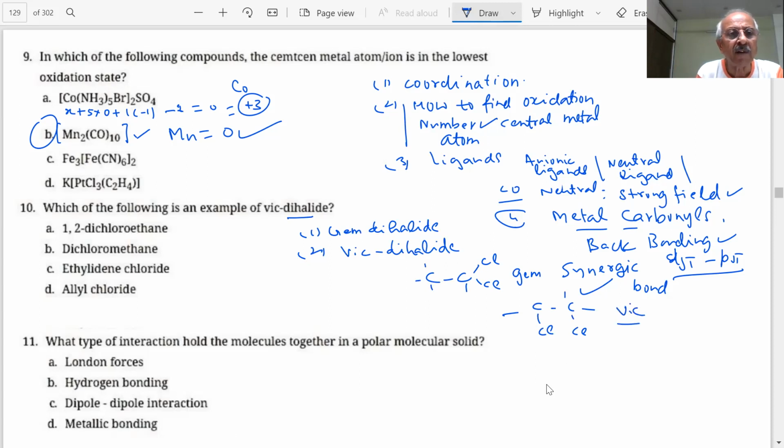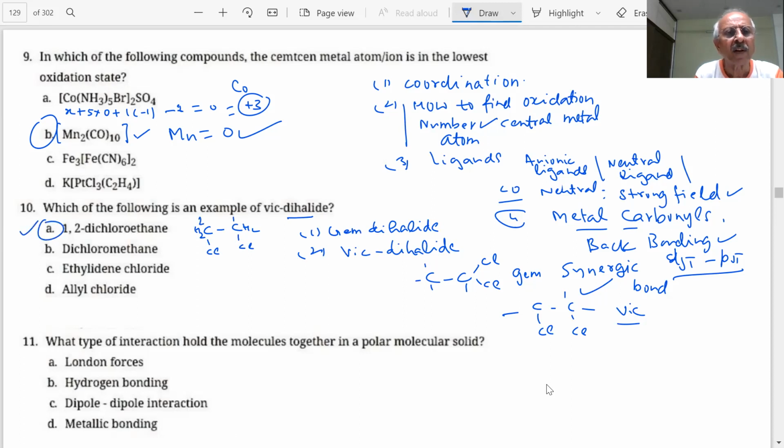What is the answer here? We should be able to write the structures of these. 1,2-dichloroethane, students. So what is this? It will be dichloro. 1,2-dichloroethane, first option. Once I write this, I already see this is a vic.